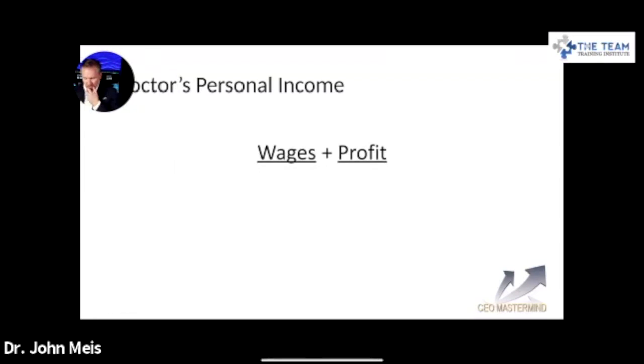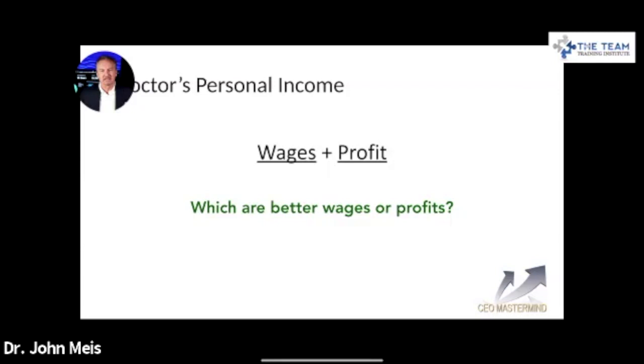So the doctor's personal income is really wages plus profits, okay? So here we go, another question. Which is better, wages or profits? Yeah, very good. Everybody said profits, because profits happen whether it's your labor or someone else's labor, right?